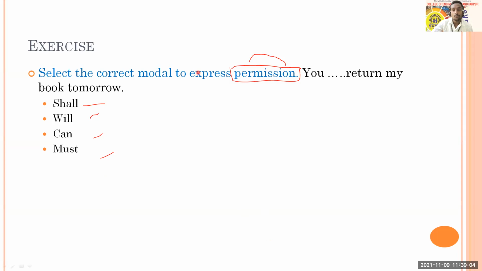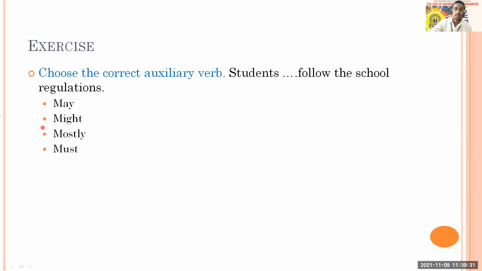But for permission, does shall express permission? Shall does not. Will, you will return my book, is it permission? It is not permission. You can return my book tomorrow, is it permission? Yes, that is permission. Must shows obligation, compulsion. So therefore, the answer will be can.